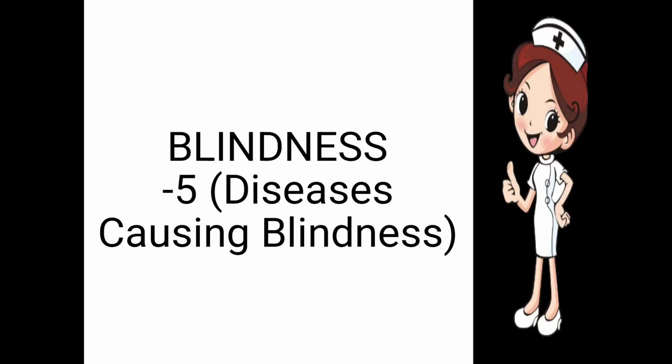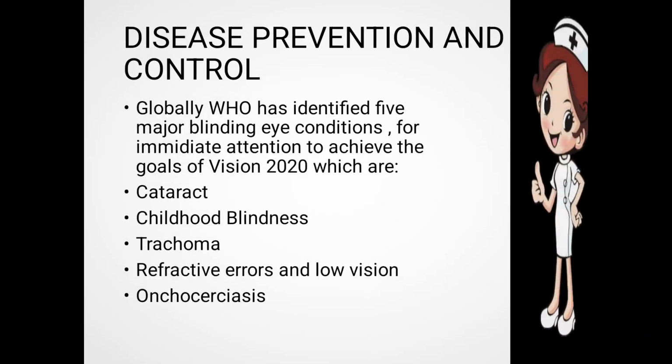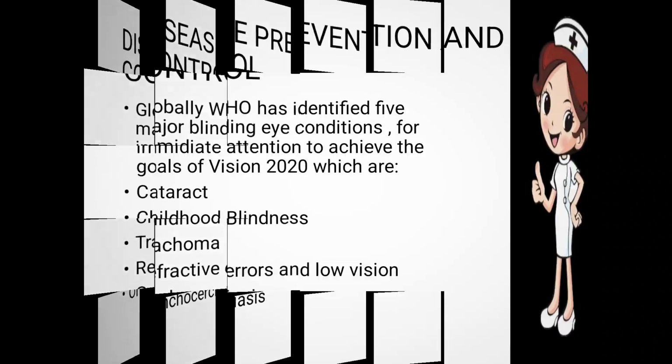This is blindness part 5, in which we'll explain the diseases which cause blindness in the whole world. Under disease prevention and control, the World Health Organization has identified 5 major blinding eye conditions for immediate attention to achieve the goals of Vision 2020. The first one is cataract, second is childhood blindness, third is trachoma, fourth is refractive error and low vision, and fifth is onchocerciasis. In this video we'll explain only cataract as well as childhood blindness.